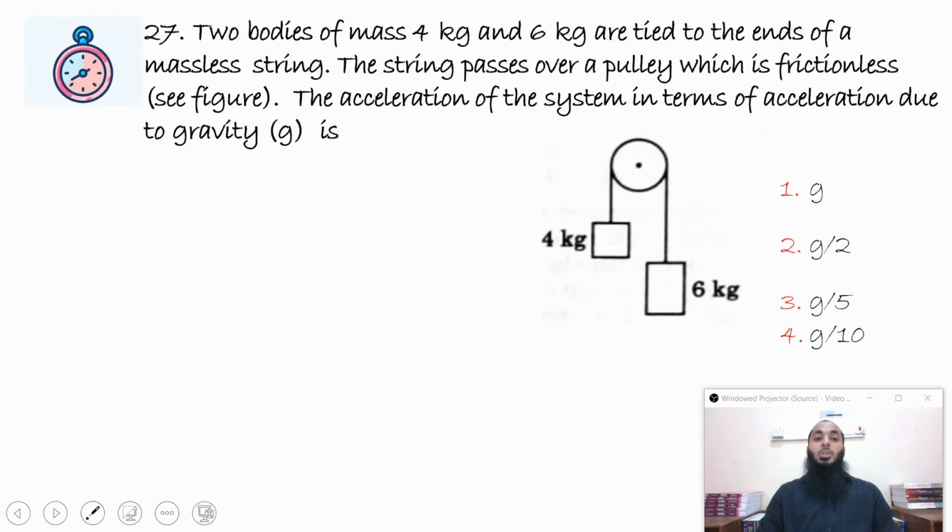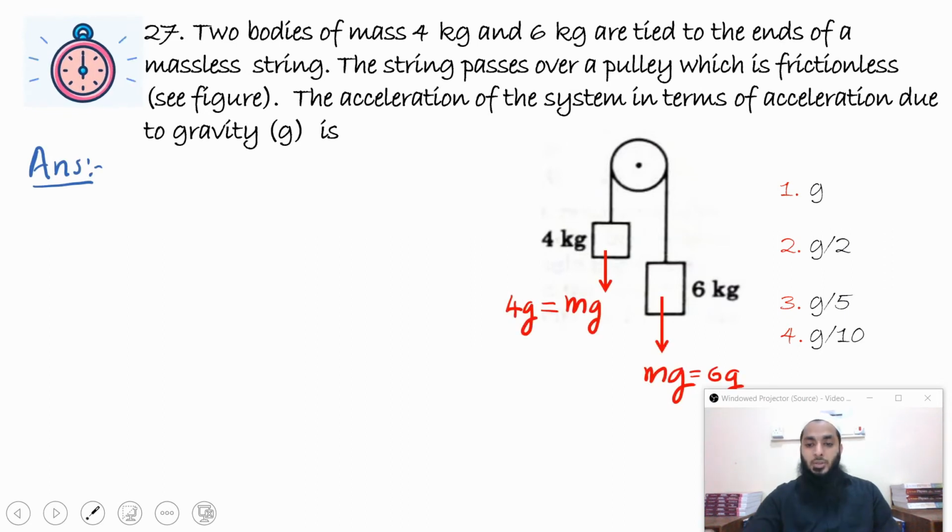Next question. Two bodies of mass 4 kg and 6 kg are tied to the ends of a massless string. The string passes over a pulley which is frictionless as seen in the figure. The acceleration of the system in terms of acceleration due to gravity g is. So if I draw the free body diagram of this, I can clearly see that there will be mg acting downward where mass is 6. So it will be 6g acting downward. Here also I can see 4g acting downward.